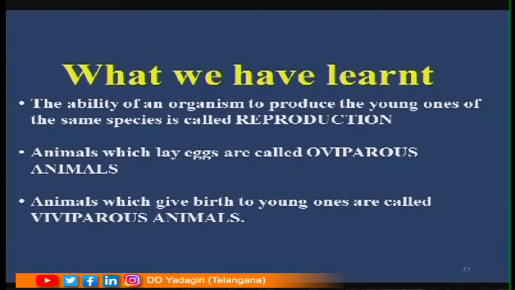Okay, now let us see till now what we have learned. Let us recapitulate once again. The ability of an organism to produce the young ones of the same species is called reproduction. Animals which lay eggs are called oviparous animals, and the animals which give birth to the young ones are called viviparous animals.